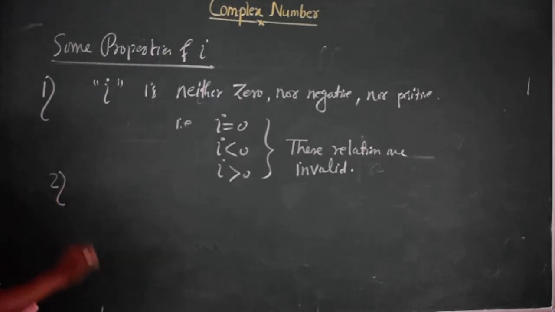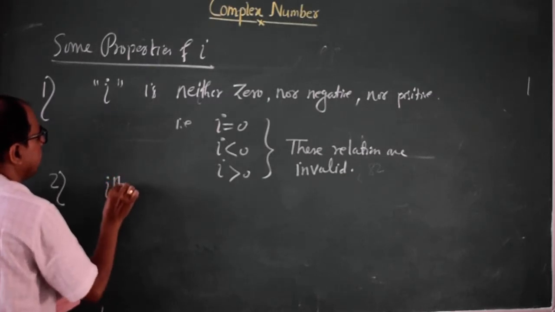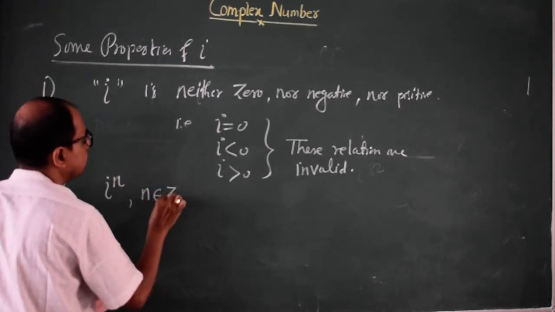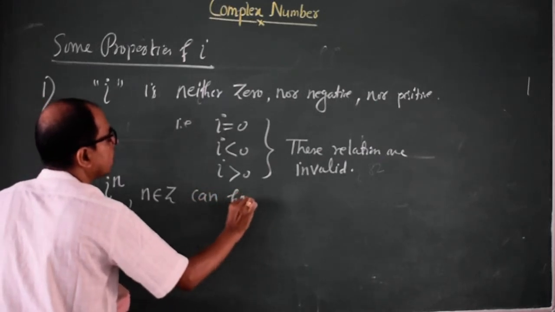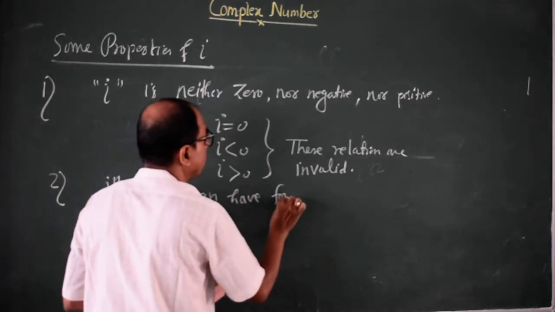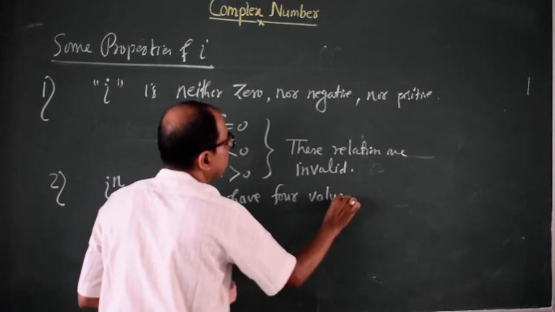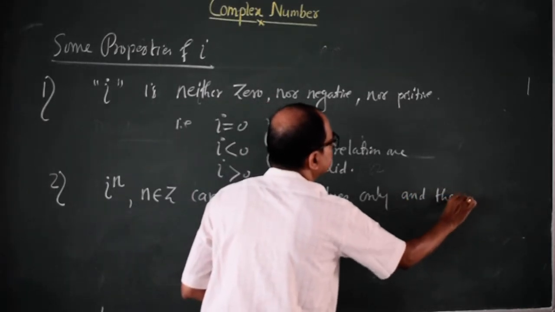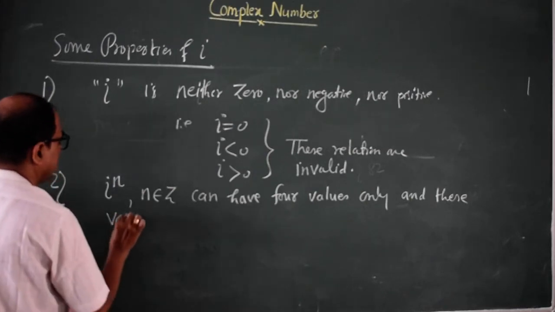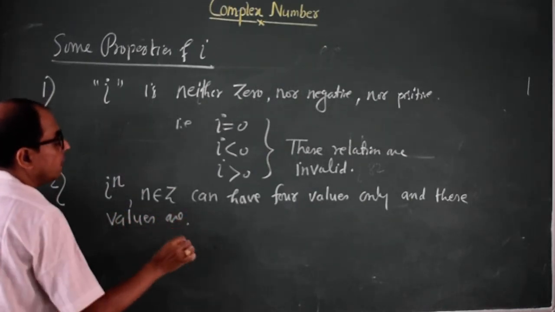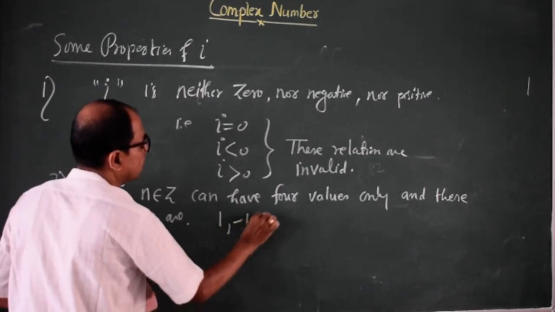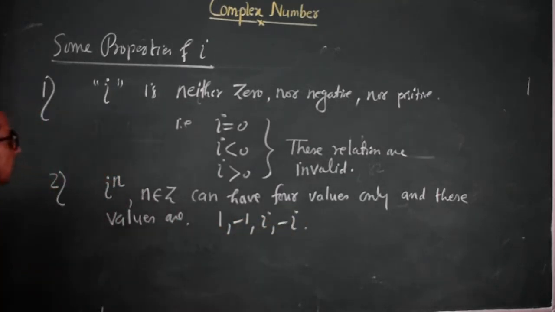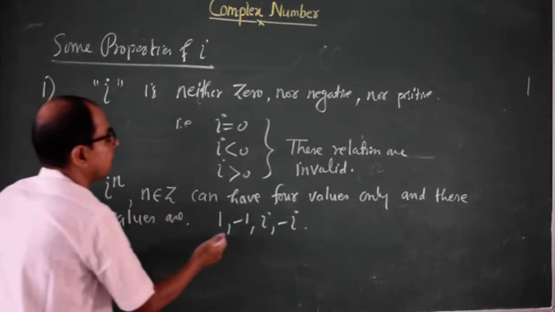Now the second property: iota to the power n, where n belongs to any integer, can have 4 values only. And these values are 1, minus 1, iota and minus iota. Whatever is the integral power of iota, it can have 4 values only.